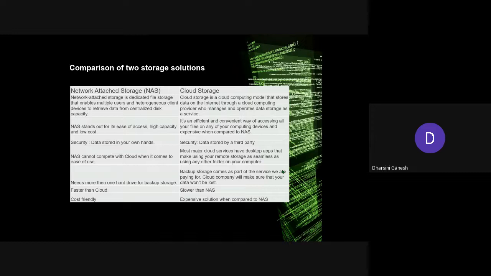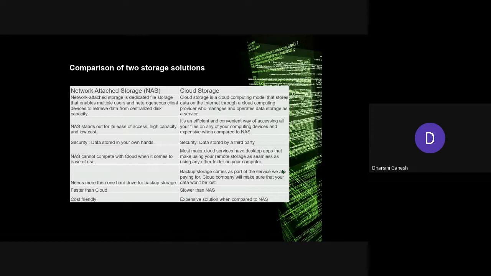Security: data is stored in your own hands in network attached storage, whereas in cloud storage, data is stored by a third party. Network attached storage cannot compete with cloud when it comes to ease of use. Most major cloud services have desktop apps that make use of remote storage as seamless as using any other folder on your computer.